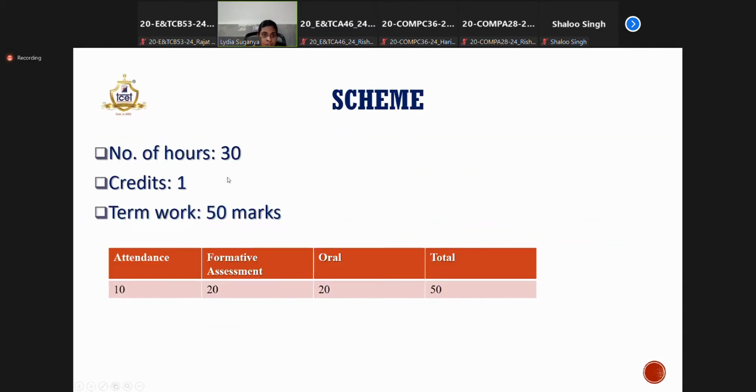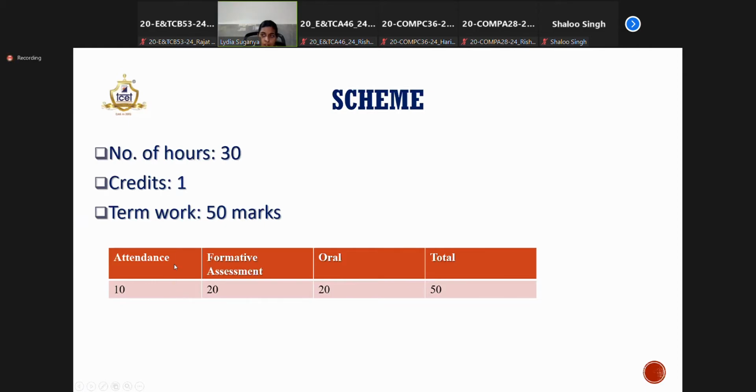So this is the scheme for ESD. You have a total of 30 hours. Out of 30 hours, 20 hours will be covered through the training sessions, and the remaining 10 hours through self-study. And we have 1 credit for this particular course, and the total term work is 50 marks. So you can see the bifurcation of 50 marks here.